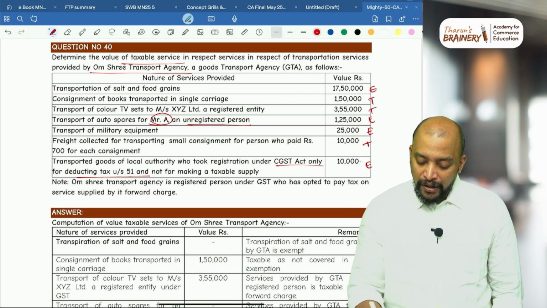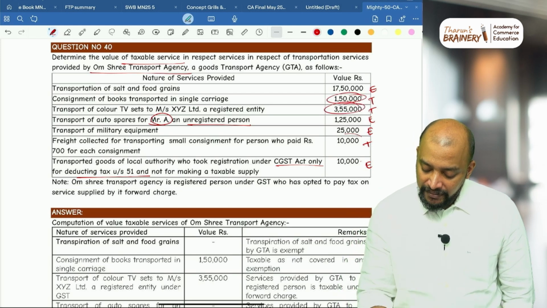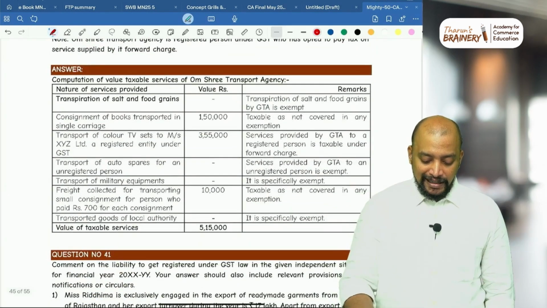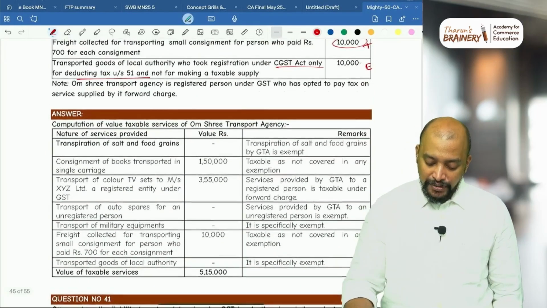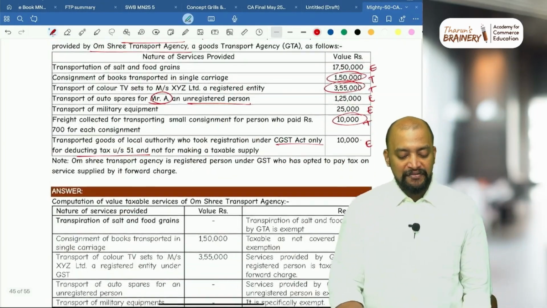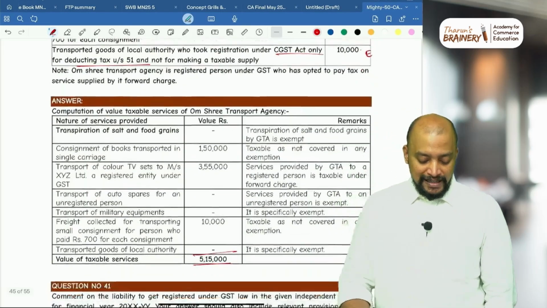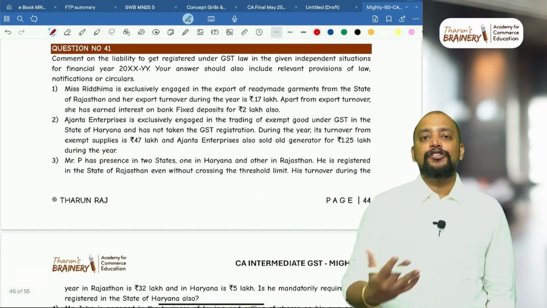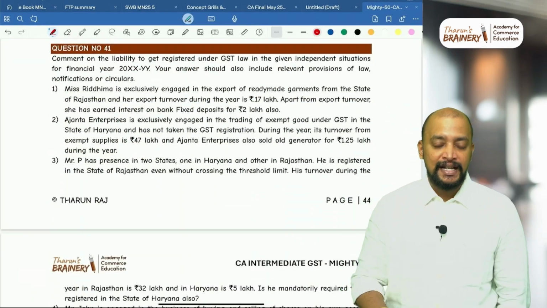Okay. So only 1,50,000, 1,35,000, 10,000. 1,50,000, 3,55,000 and 10,000. These three are only taxable. So the value of taxable service will be 5,15,000. So that is this. Next one. So question number 40 is on purely GTA services related exemption.